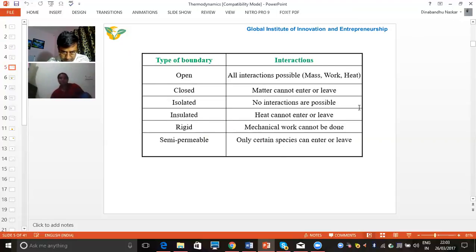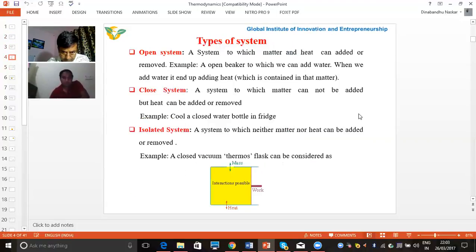Coming to the next slide, there are mainly three types of systems: open system, closed system, and isolated system. In an open system, there is transfer of matter as well as heat. As an example, we can take a beaker to which we are adding water. When we add the water, we are transferring mass, and at the same time the heat contents of the water can also be transferred. So here, when we add water to the beaker, there is transfer of mass as well as heat. This is a good example of an open system.